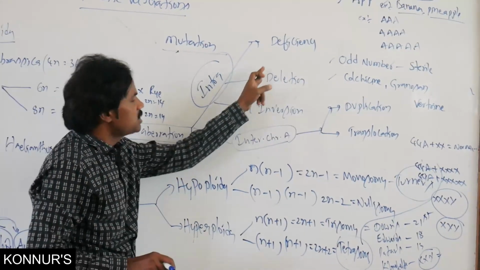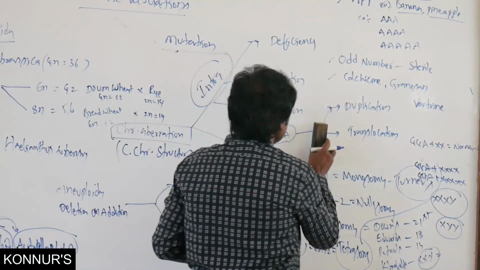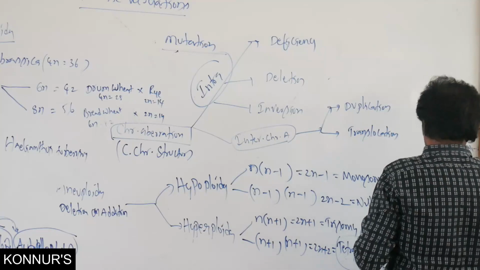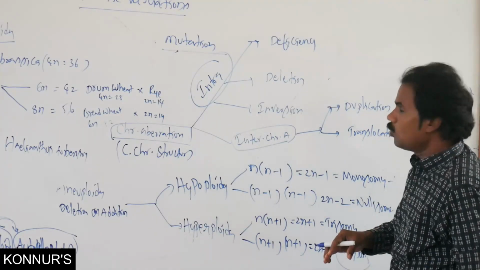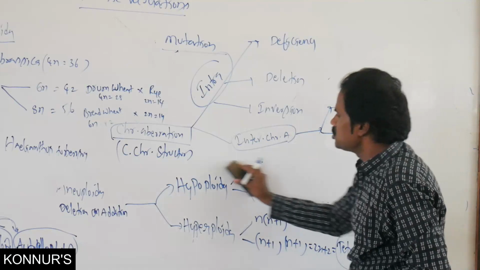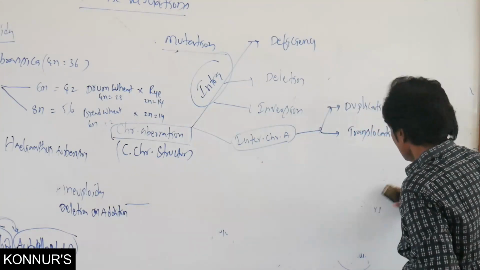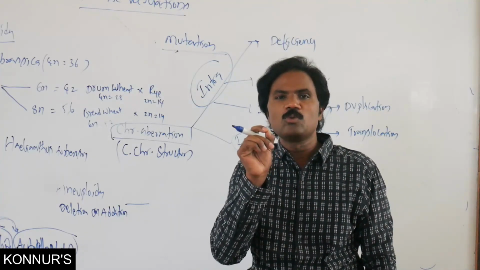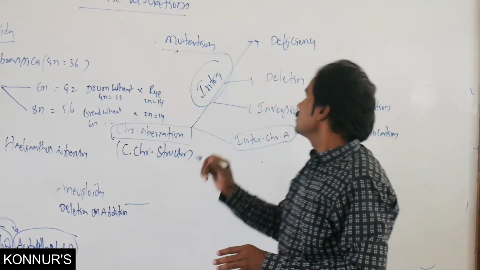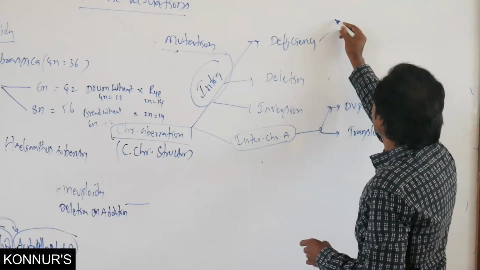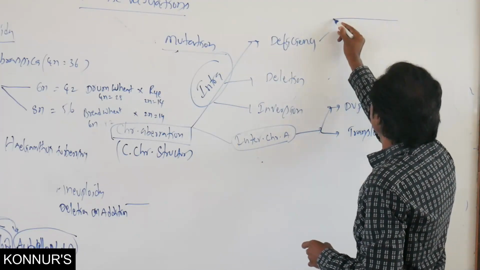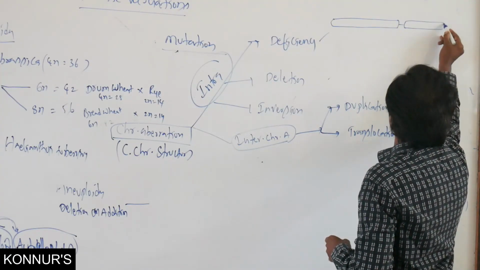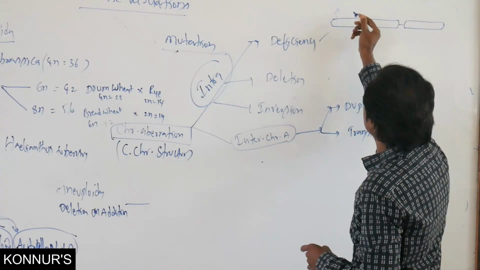Then chromosomal aberration: deficiency. In chromosomal aberration, what does deficiency represent? It is deletion of a chromosomal segment, a terminal chromosomal segment. That is what we call deficiency. Suppose in a chromosome the two arms are present, these are genomes.